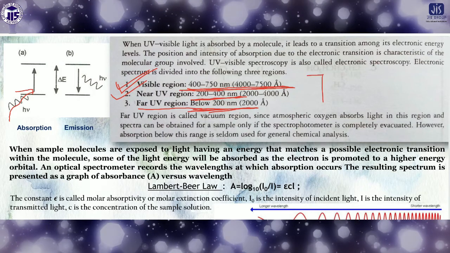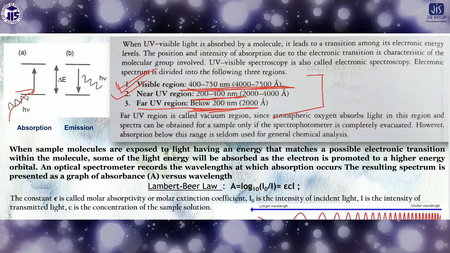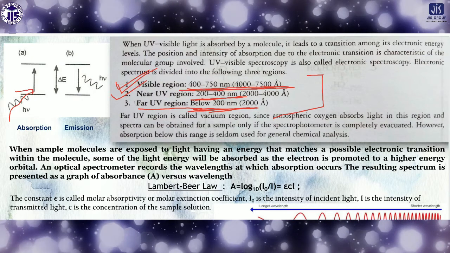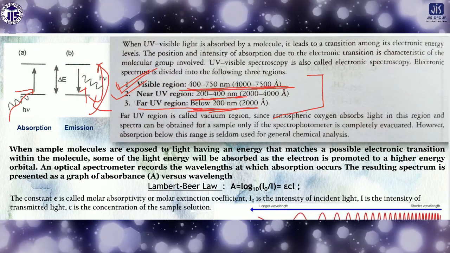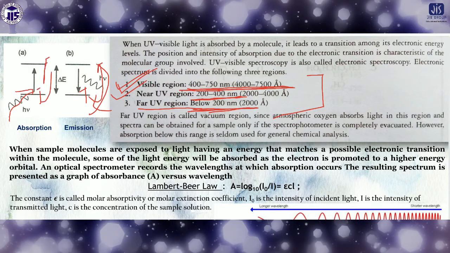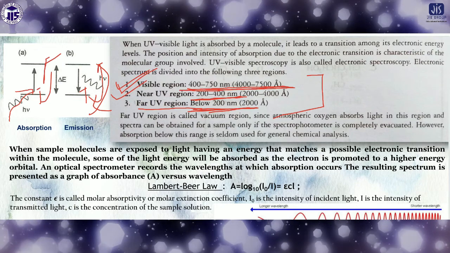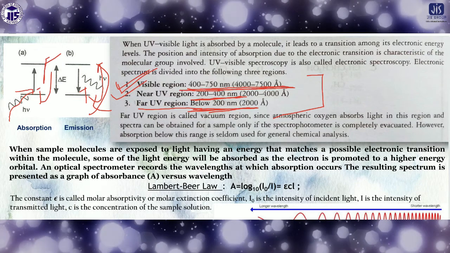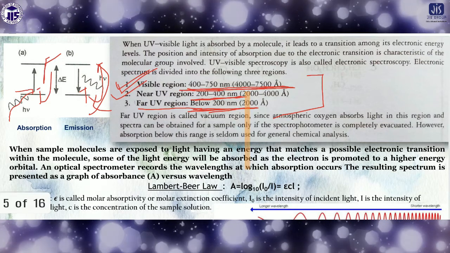This is the rough distribution of the region. Overall, what energy is required for the electronic transition, for here to here? Or is it a different case? For here to here, what energy is required? In this case, it matches the energy coming from the UV-visible region. That's why the energy will be absorbed by the sample.